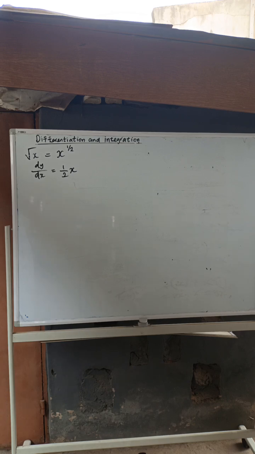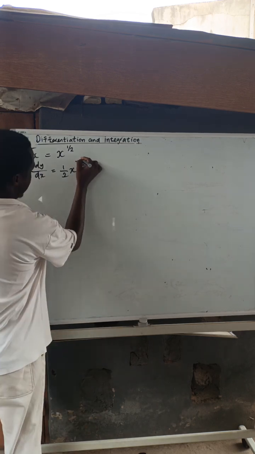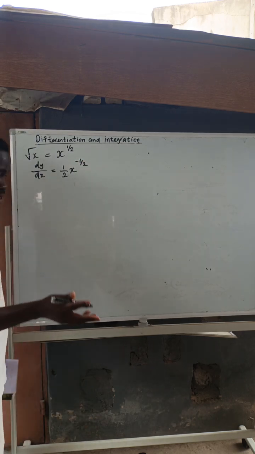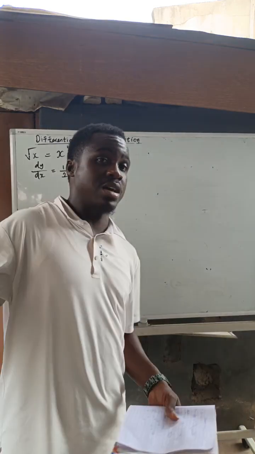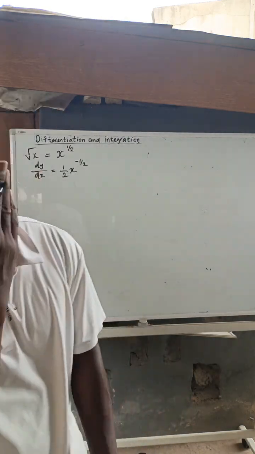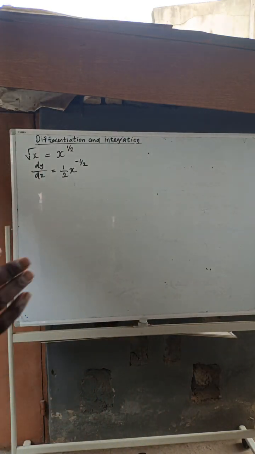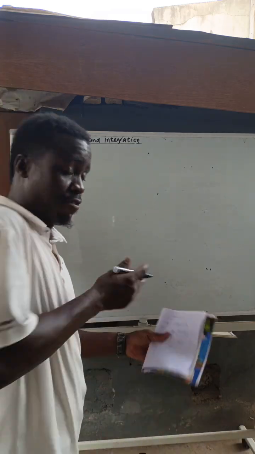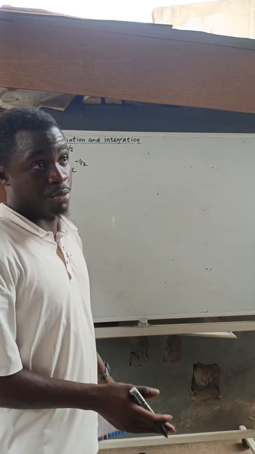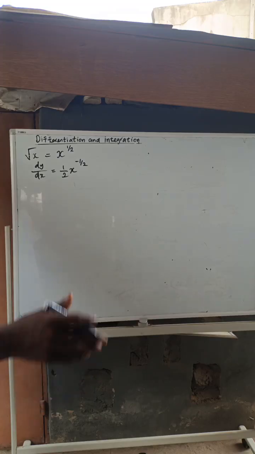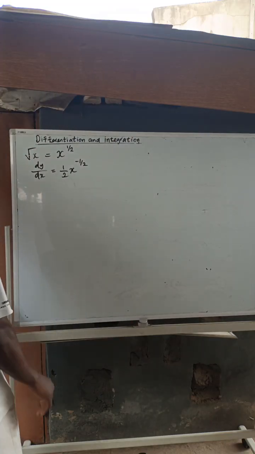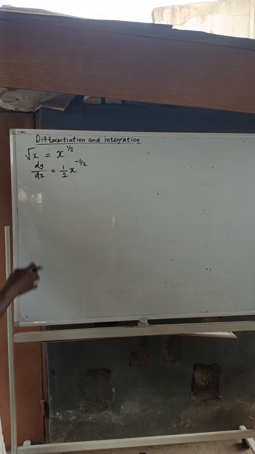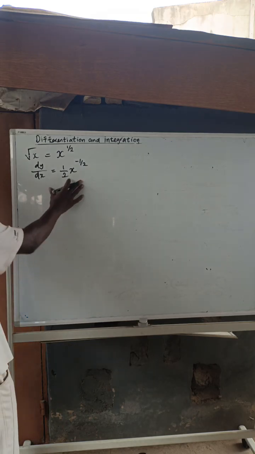And 1 over 2 minus 1 is the same thing as minus 1 over 2, because taking away 1 from half gives minus 0.5. So this is what my answer is going to be.